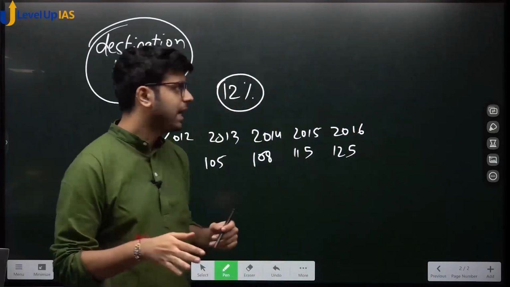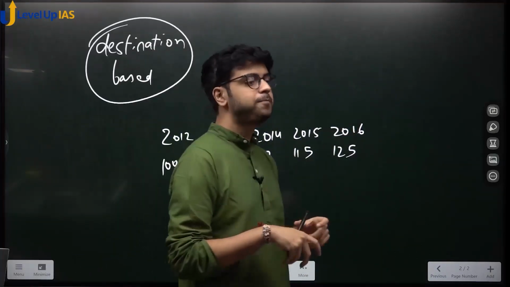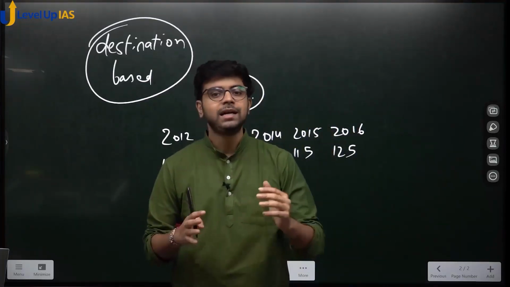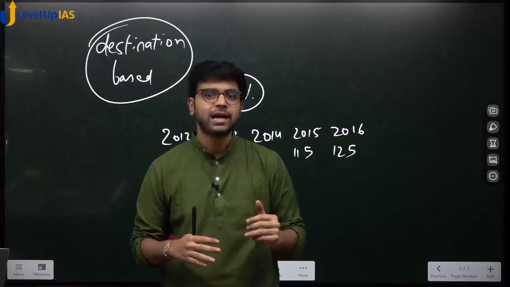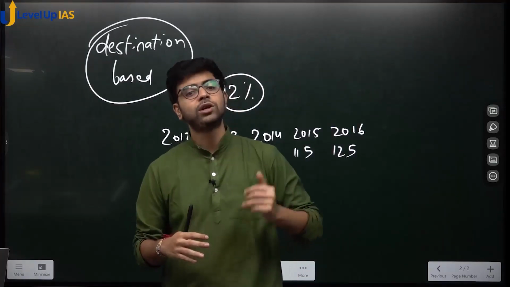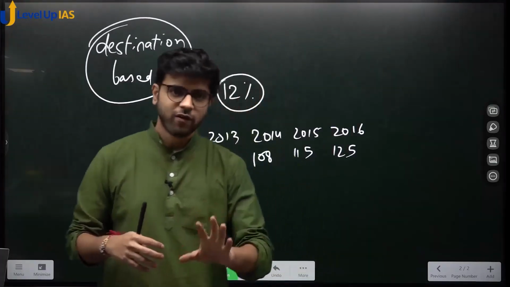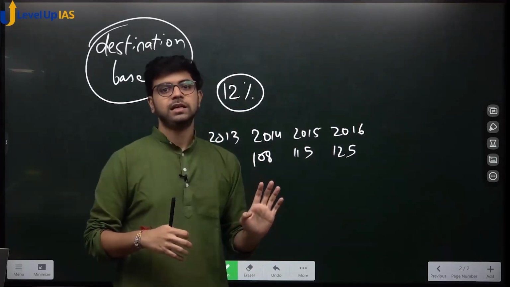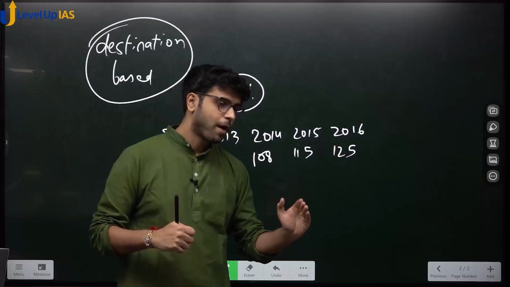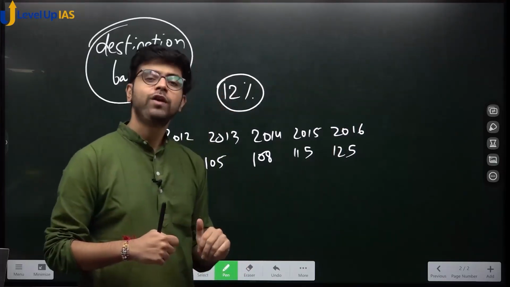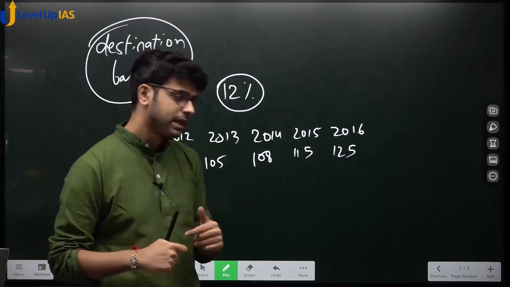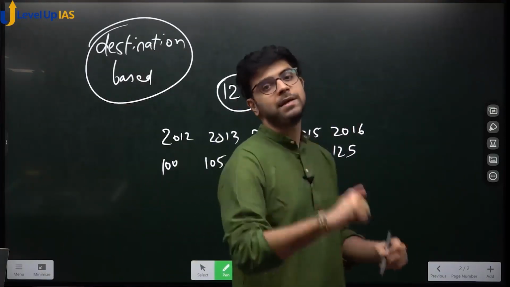So the center decided that whatever the total tax collection, I will compensate the states. GST compensation would be given. Who will compensate? Center. To whom? States.